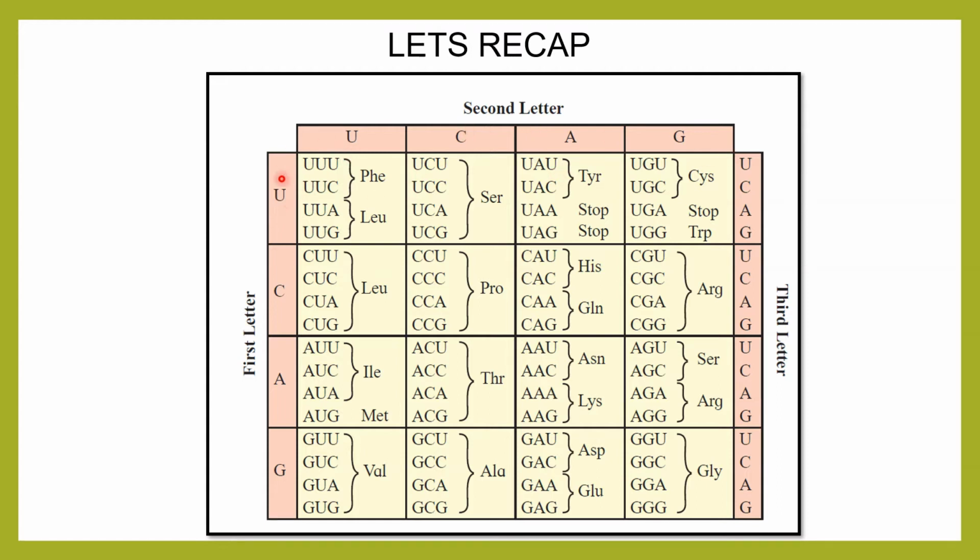As in the first box, it is U. Everywhere you will write down capital U. Second place also it is U, so you will write down all the U, and in the third place it is UCAG and you will write down as UCAG. Each specific codon codes for specific amino acids: phenylalanine, leucine, serine, tyrosine. So these are the important genetic code. In addition to this, we even studied about the characteristics of the genetic code.